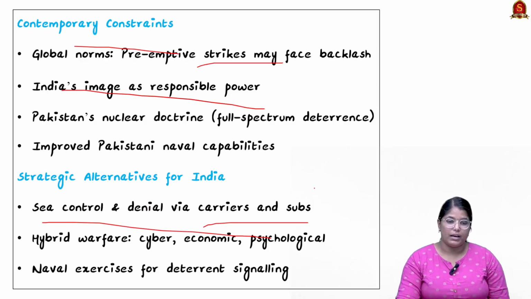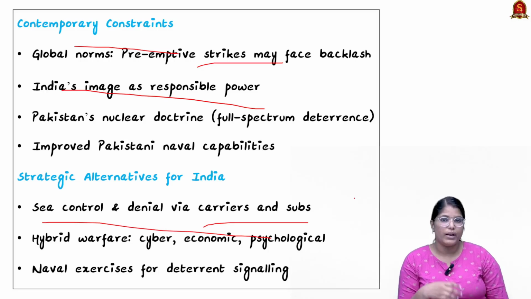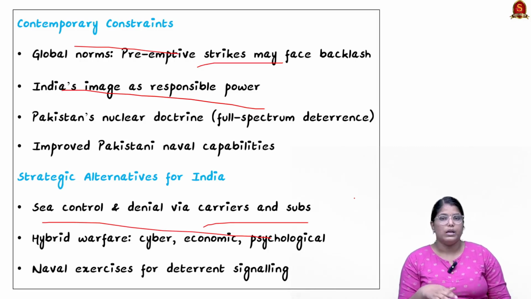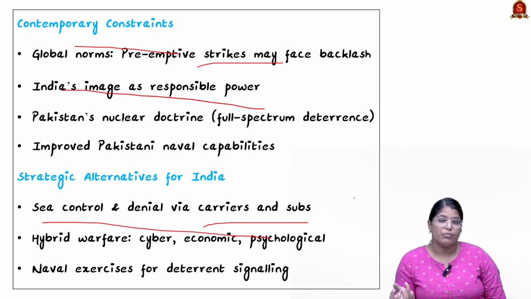For example, we can merge warfare like cyber warfare, economic warfare, as well as psychological warfare. When it comes to economic warfare, we can impose economic sanctions on Pakistan. When we talk about the psychological aspect, we can use multilateral forums like SAARC and BIMSTEC, and make Pakistan accountable there.